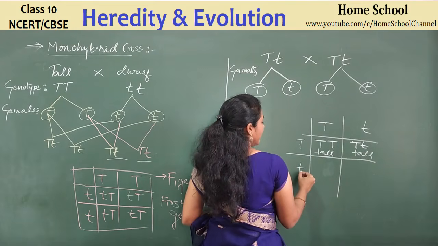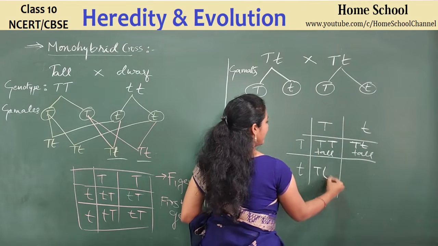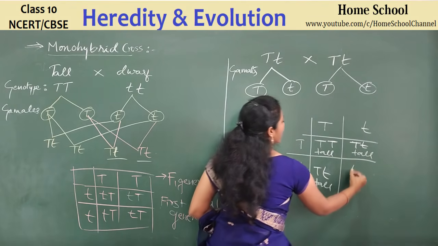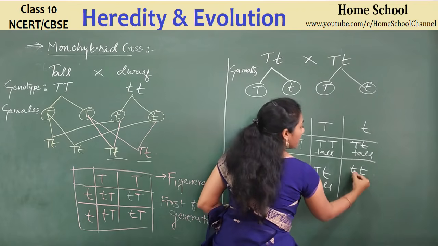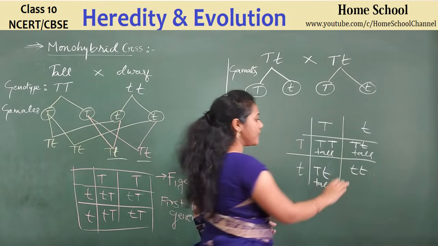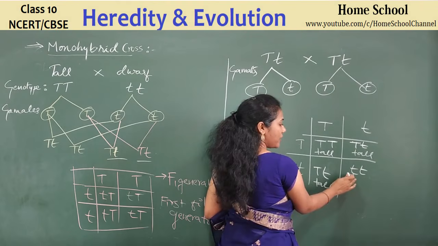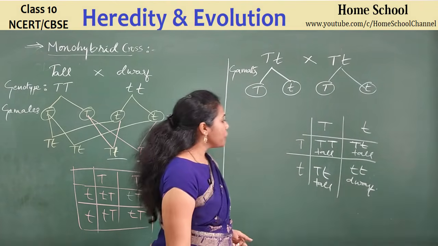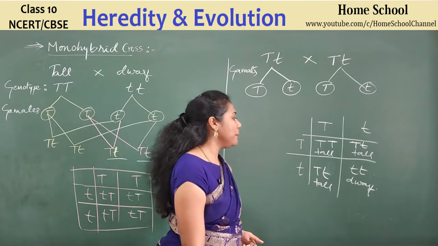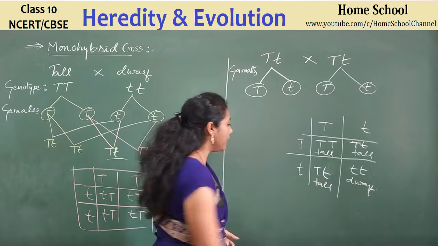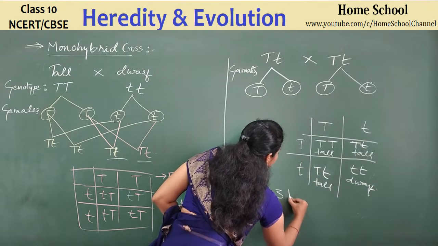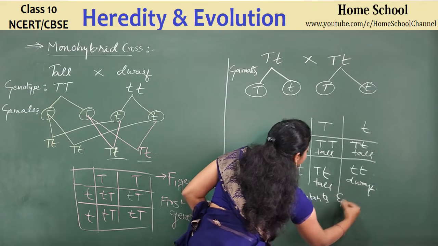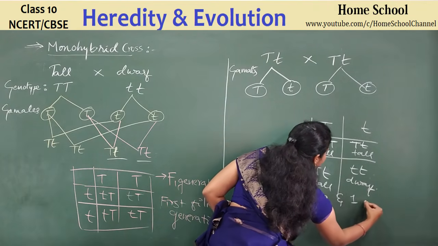And here, capital T, small t. So this is also a tall plant. Small t, small t: both are recessive ones. There is no dominant gene. Yes or no? So this plant will grow out as a dwarf plant. So here, can you make out how many tall plants and how many dwarf plants you got? You actually got 3 tall plants and 1 dwarf plant.